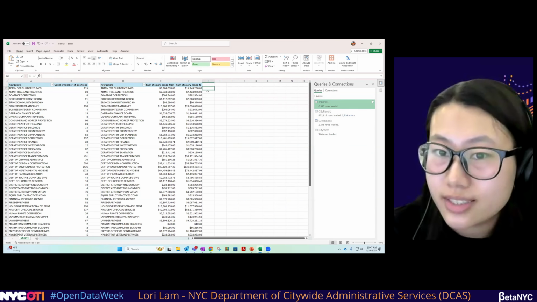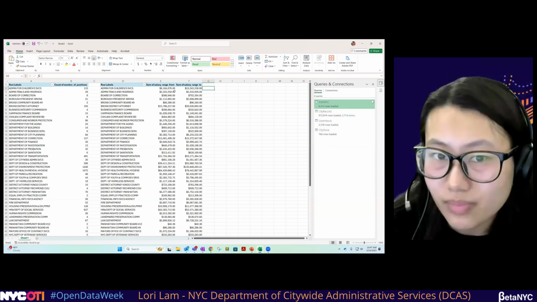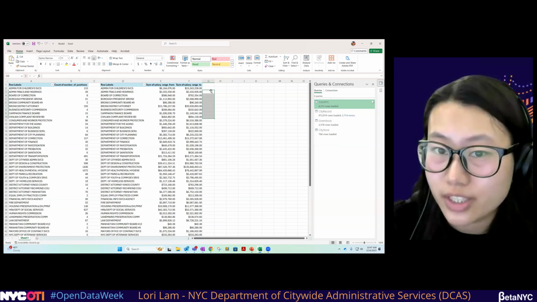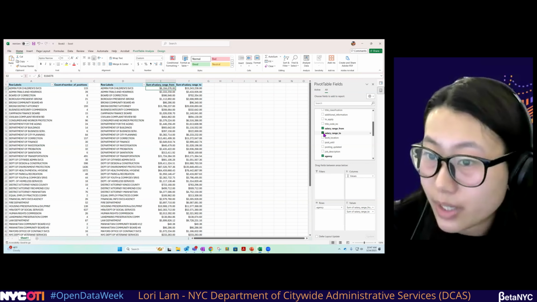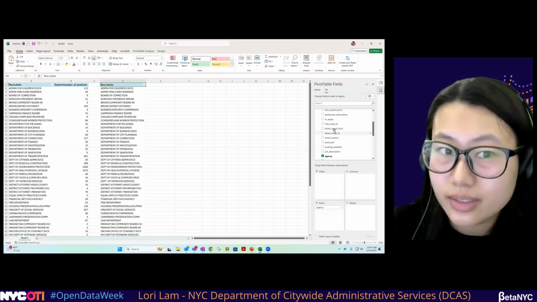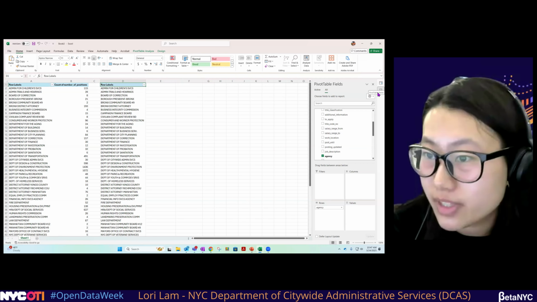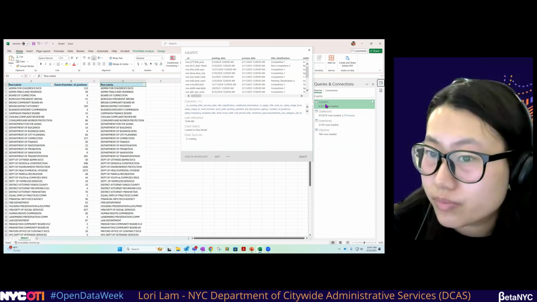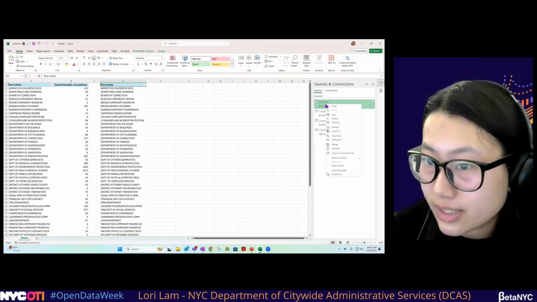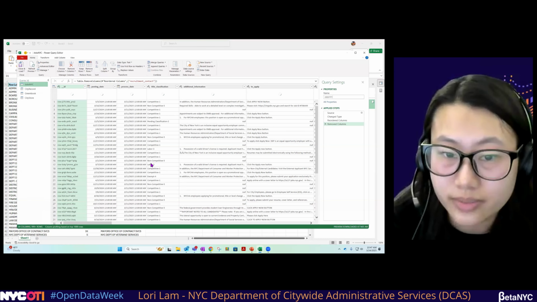And yes, you could easily create a formula here and find out in the row next to you, or we can create a new column in Power Query. To do that, let's go back to our query. We have the pivot table fields here, and this is a tab for the queries and connections. So you can go back here, right click and edit, and this will bring you back to your Power Query editor.